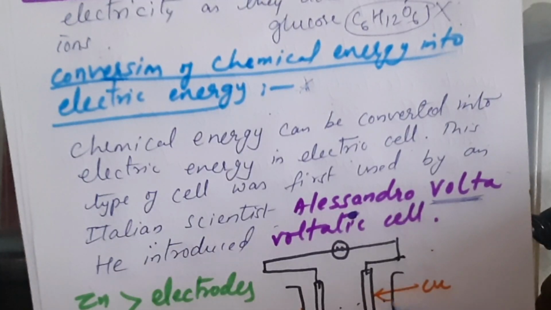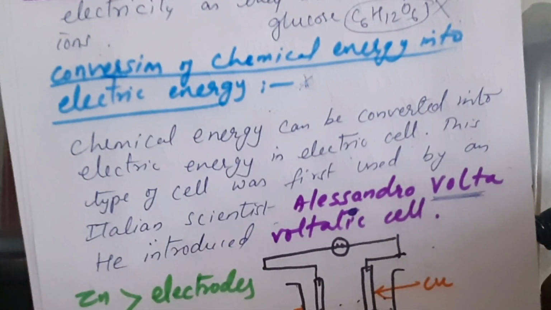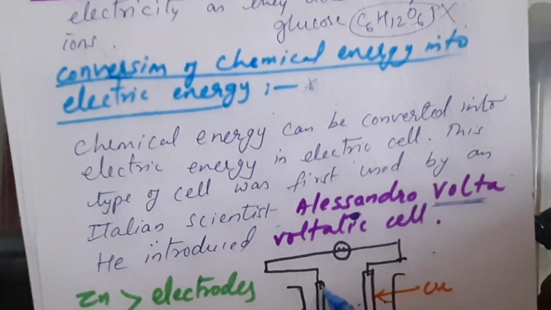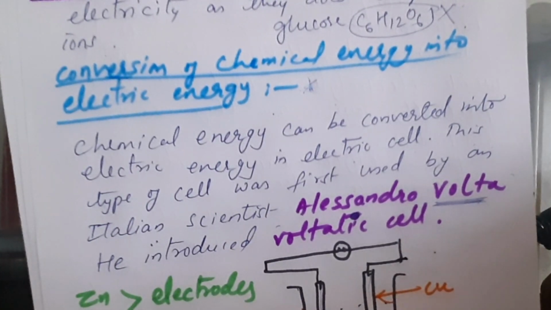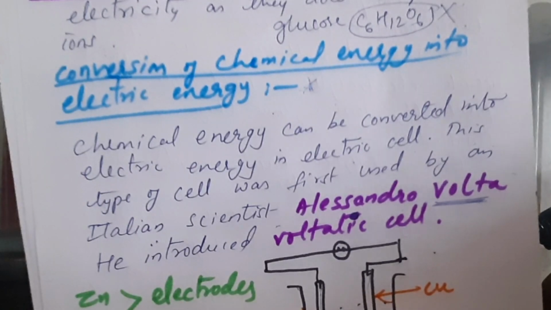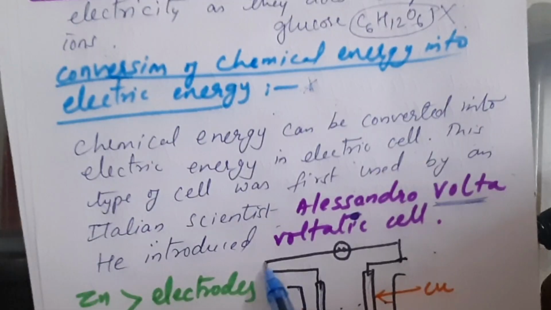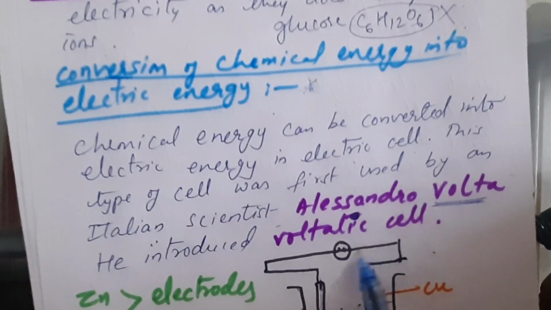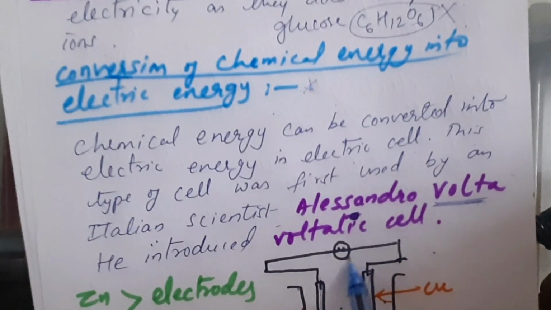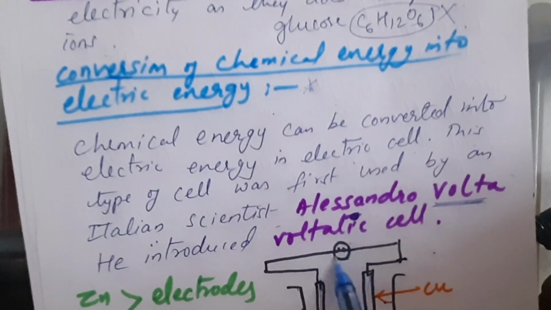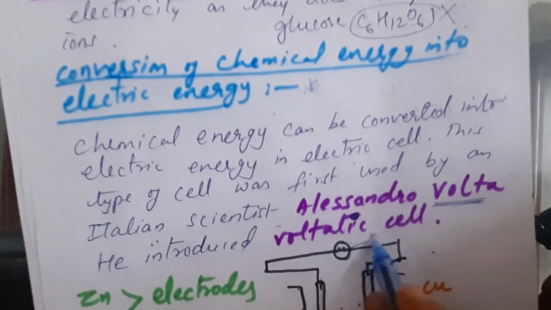So what he did, he took a beaker and in this beaker he added some electrolyte. For that he took sulfuric acid and then two electrodes. One is made of zinc and the other is of copper. And then he connected both the electrodes externally with wire and a bulb was placed in the circuit. To his surprise, he found that the bulb started glowing.